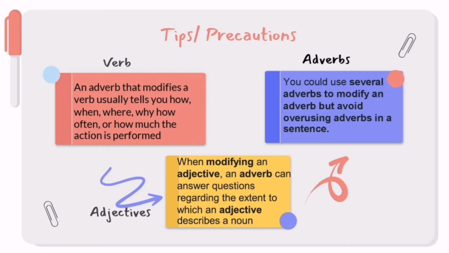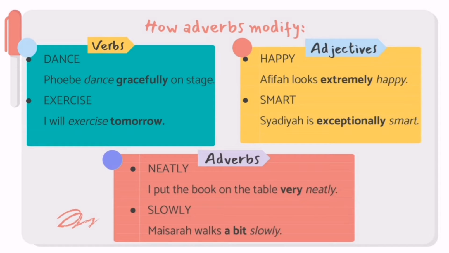Next, when modifying an adjective, an adverb can answer questions regarding the extent to which an adjective describes a noun. Last but not least, you could use several adverbs to modify an adverb, but avoid overusing adverbs in a sentence.